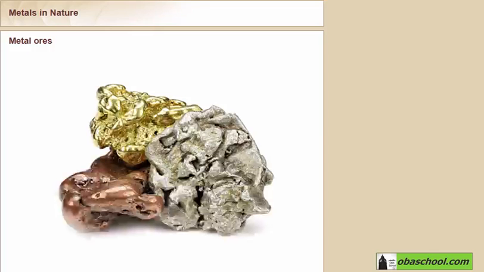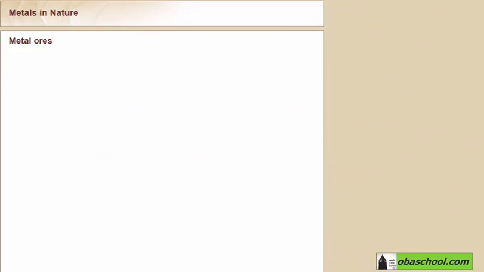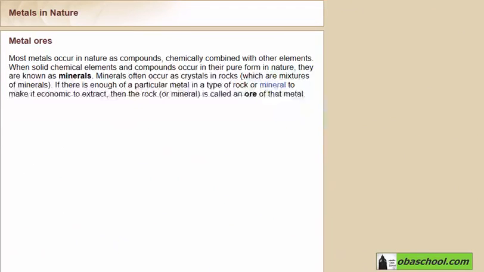In this animation, we will learn about metals in nature. Actually, most metals occur in nature as compounds, which are chemically combined with other elements. When solid chemical elements and compounds occur in their pure form in nature, they are known also as minerals. So minerals are chemical elements or compounds which occur in their pure form in nature. Minerals often occur as crystals in rocks.